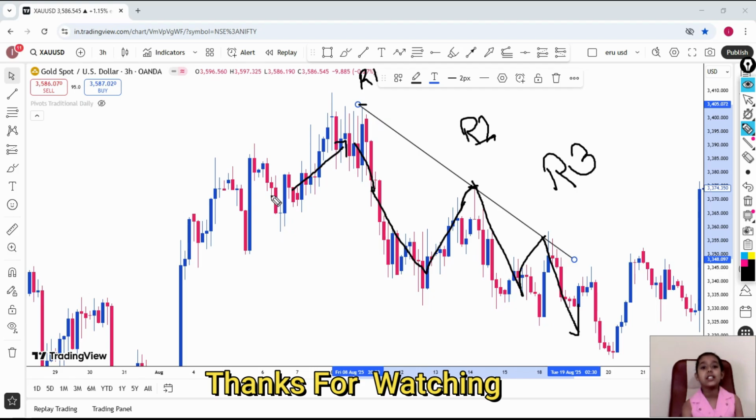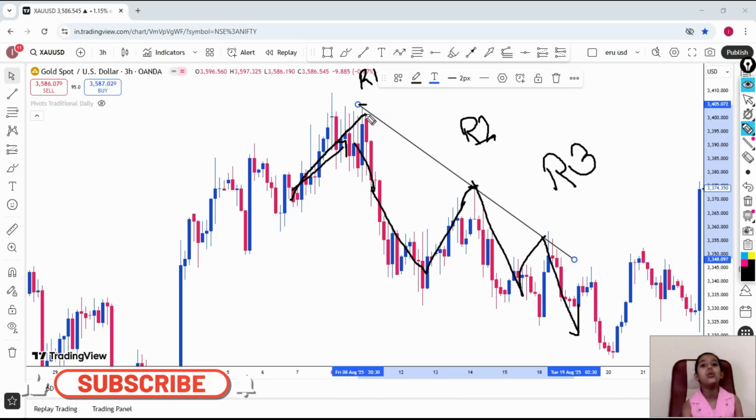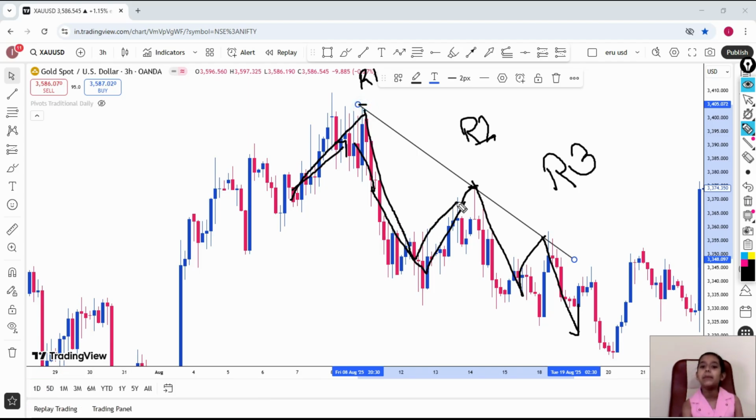The market price again goes up, touches our trend line and comes down, goes up, touches our trend line and comes down, and here it goes up, touches our trend line and directly comes downside. So it is confirmed that our trend line resistance is working very perfectly.